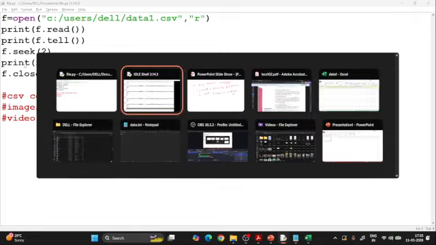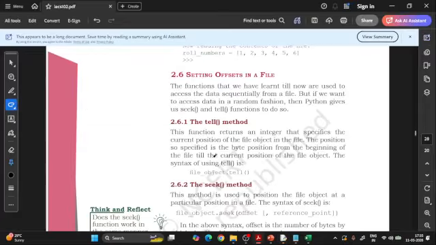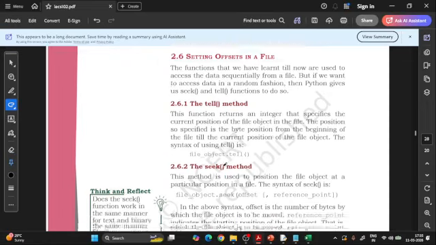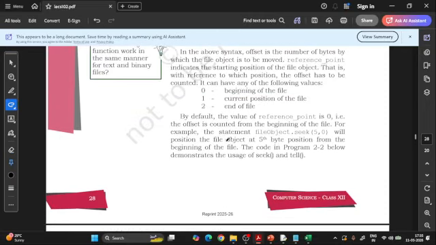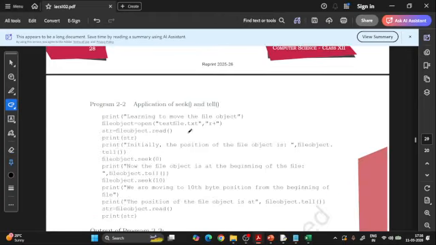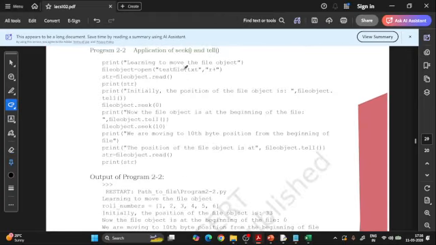Okay, so now just back to your chapter, it's easy for us now. That's the reason I tell my students every time that when you work with the practicals, then theory is very, very easy. So 0 means the beginning of the file, current position, and 2 is for the end of the file. And this is your whole program. So now it will be easy for you.